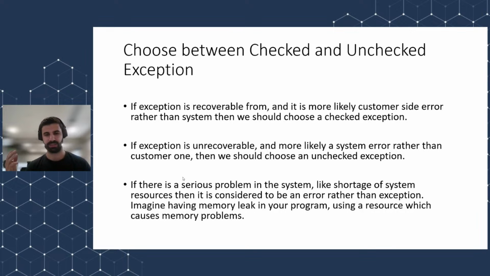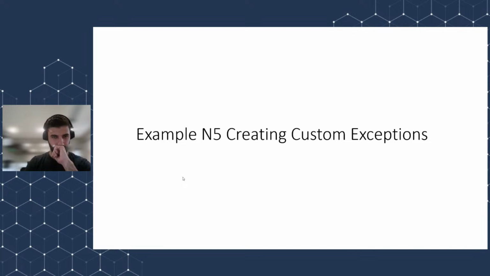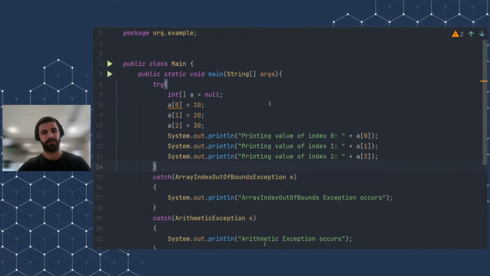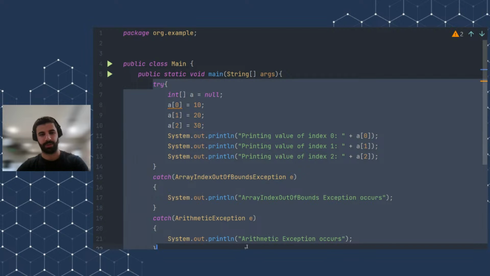like shortage of memory resources, problems with memory leaks, problems with resources which cause memory problems, this is considered to be an error. And I will also talk about this, and I'll bring an example of an error. But now let's jump to creating our custom exceptions in Java and how this is done. Let's go. At first, I will delete this line because we won't need it.